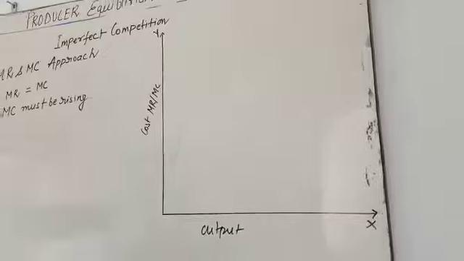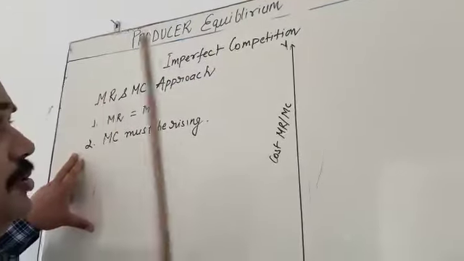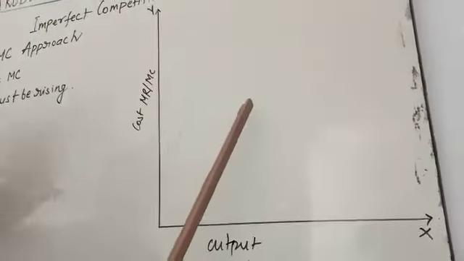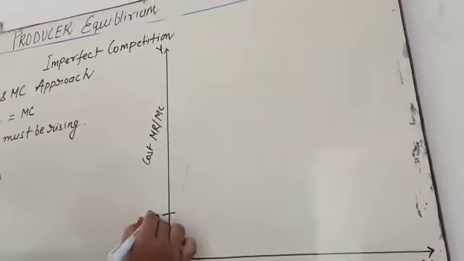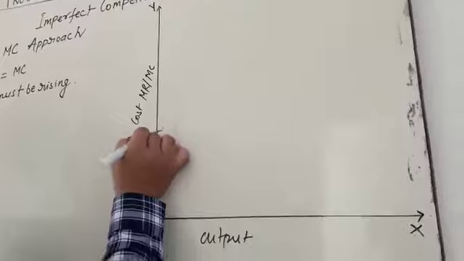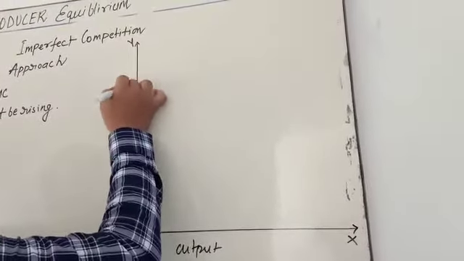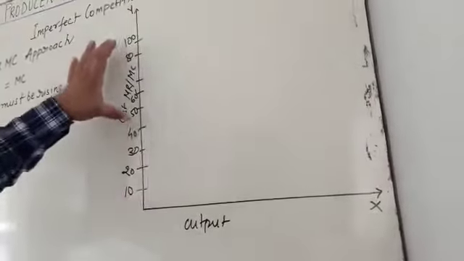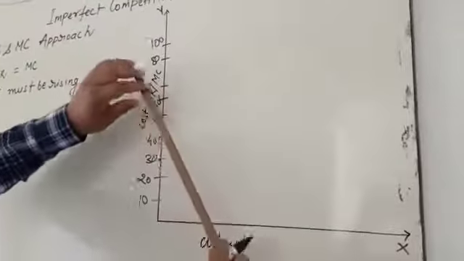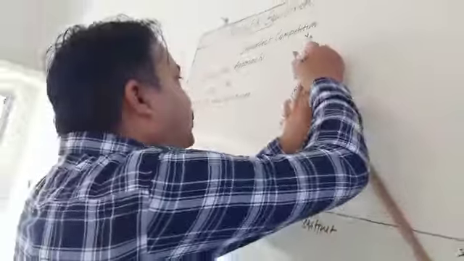My dear student, you observe that in imperfect competition, marginal revenue is going to decrease. Suppose I take 10, 20, 30, 40, 50, 60, 70, 80, 100. So this cost is going to decrease. Suppose the maximum cost is what?